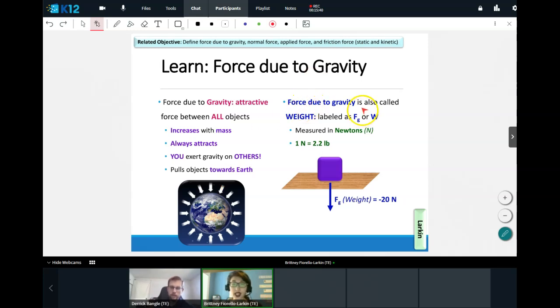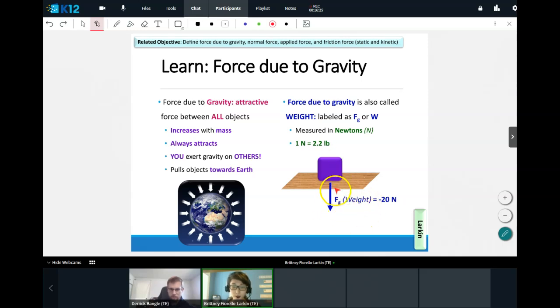So the force due to gravity is also sometimes called weight. So we label it in two different ways. We can label it as Fg, which means force, g means gravity, force due to gravity, or sometimes it's labeled as W meaning weight. Now, forces are measured in a unit called newtons. We're going to learn more about Sir Isaac Newton tomorrow, but he was a very famous scientist, mathematician, physicist throughout history, who talked a lot about gravity. So this is measured in the units called newtons. Newtons or pounds are both examples of how you can measure weight. Again, we'll be using newtons mostly in our science class because newtons is a more universal unit, but 1 newton is the same as 2.2 pounds.